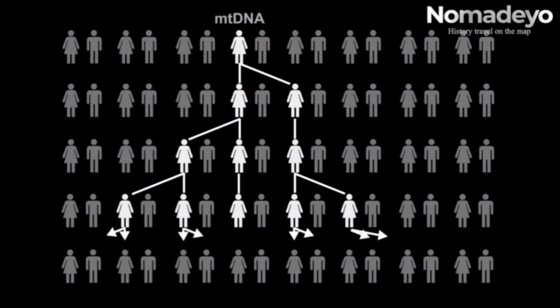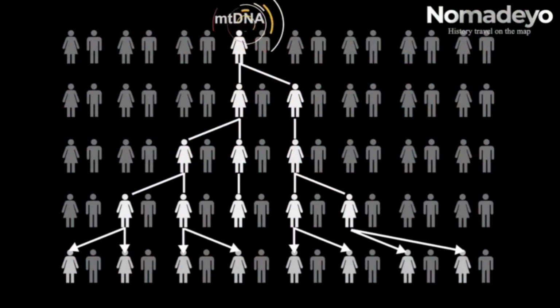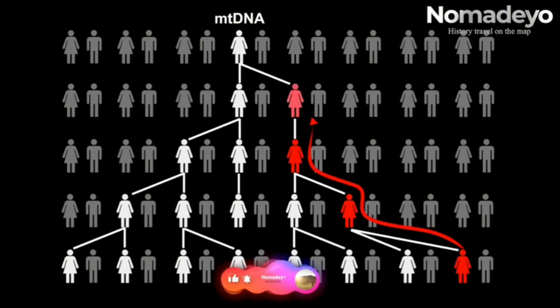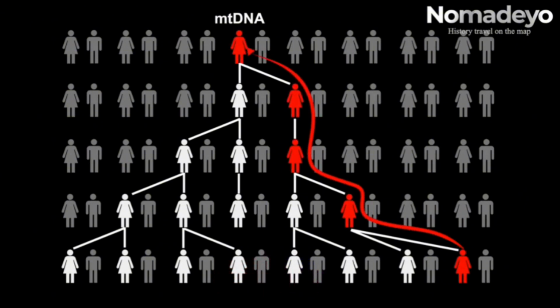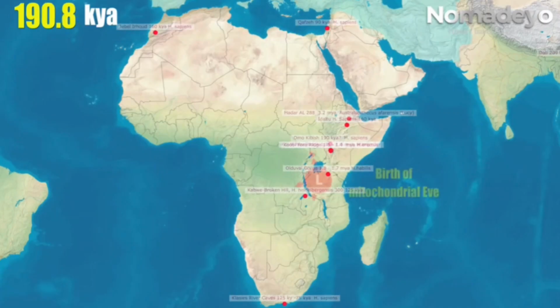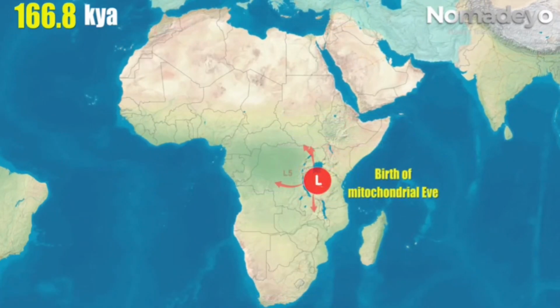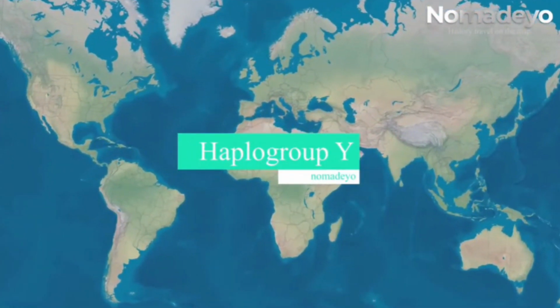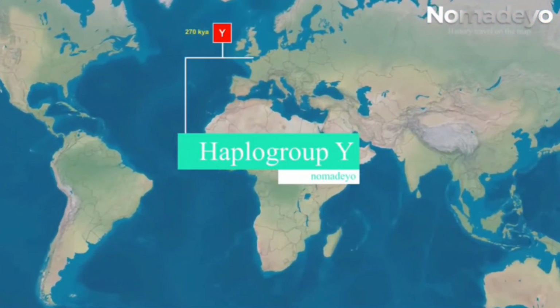DNA in mitochondria is inherited only through the maternal line, and the most recent maternal common ancestor, by mitochondrial DNA tracking, is called mitochondrial Eve. By tracing this genetic information, the human movement path can be traced. The human migration route, through mitochondrial DNA, was introduced in another video. This video traces the migration path of the Y chromosome Adam's descendants, and shows where we are today.